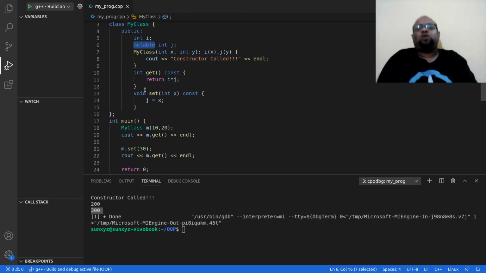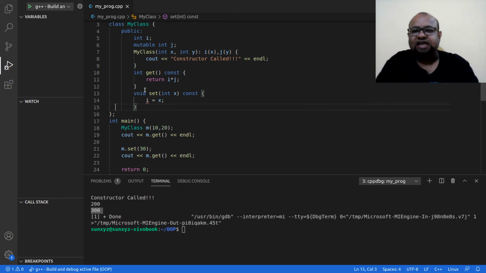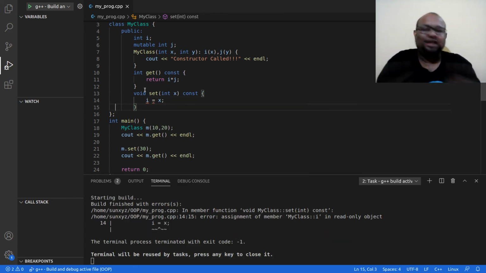All right, the word immutable means something that does not change. The word mutable means something that changes. So when I declare j as mutable, that means I can change it in places where I am not able to change my normal variables. I am not able to change I inside set. So if I try to update the value of I inside my set method, I will get an error. But this is because I is a normal variable. It is immutable inside this method.